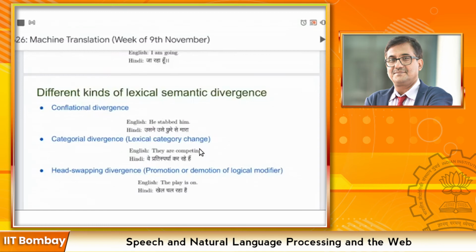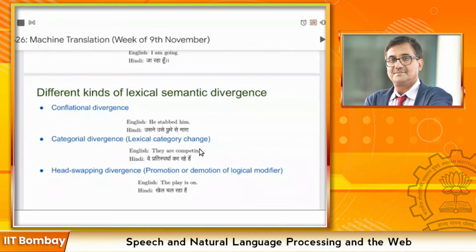Because the play is on, the literal meaning can also be the other ambiguous sense, where we talk about off and on. One meaning can be that it's going on. So "the play is going on" would have been the more complete form, but here the logical modifier "on" is being promoted, so that instead of this one word there are three words in the Hindi sentence: Khel chal raha hai. That is conflation, right? Increasing the number of words from one to more than one.